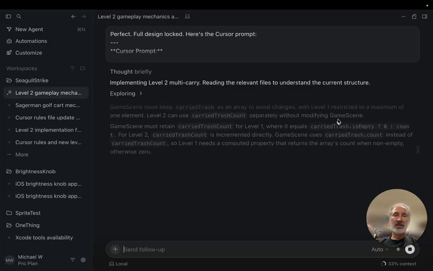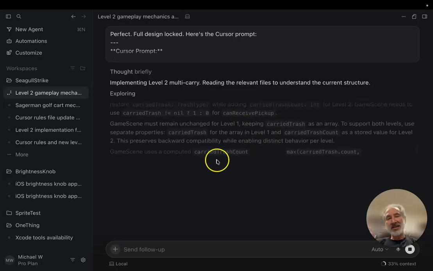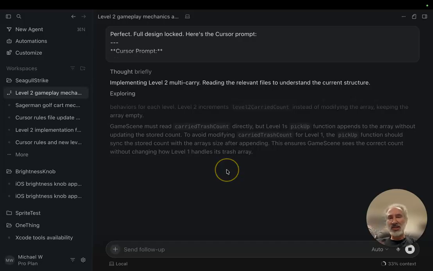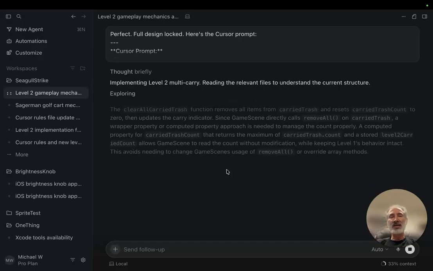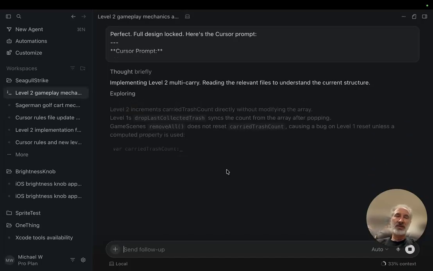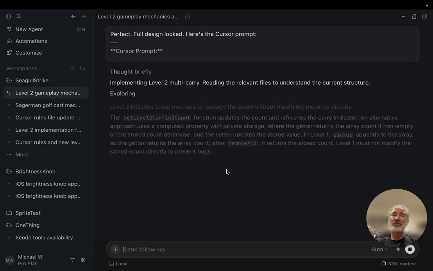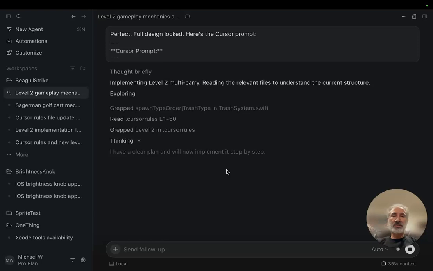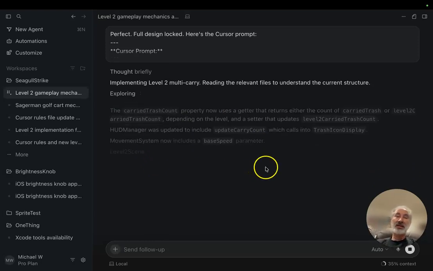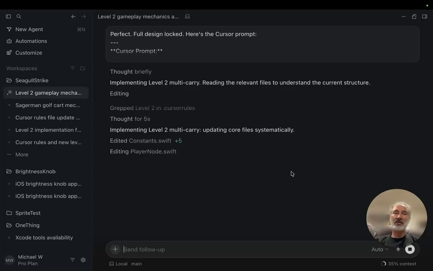So anyways, that's where I'm at right now. And you can see that as Cursor is running, it's thinking out loud. Although I can't read every word, I can kind of get the gist of what it's doing and that it's thinking. It's kind of better than just having a simple progress bar that says, hey, we're making progress. Oh, look, it says I have a clear plan. Yay, see, I feel good that maybe things are happening here.